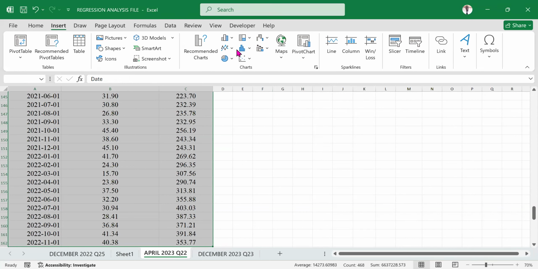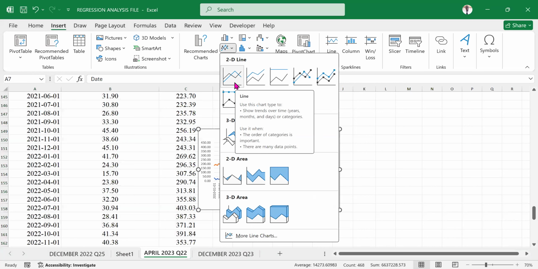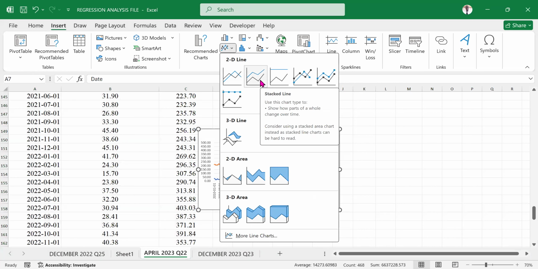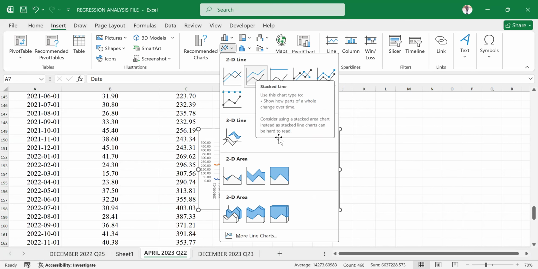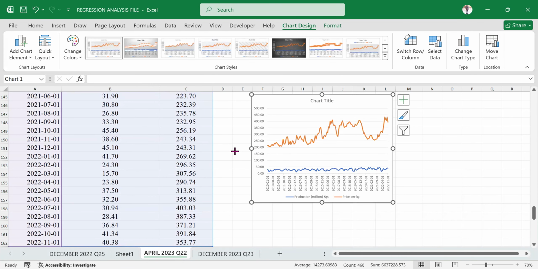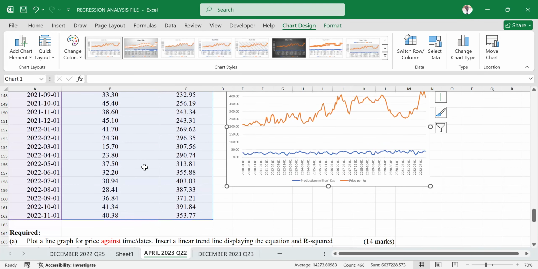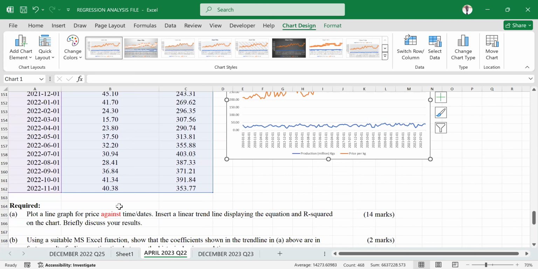So I will go to the line graph section directly. We can choose any line graph here, any of them. This is stacked. Let me just choose the stacked. It's okay, because the examiner gave us what he wants us to use. He said, plot a line graph. That's why I've chosen the line graph.